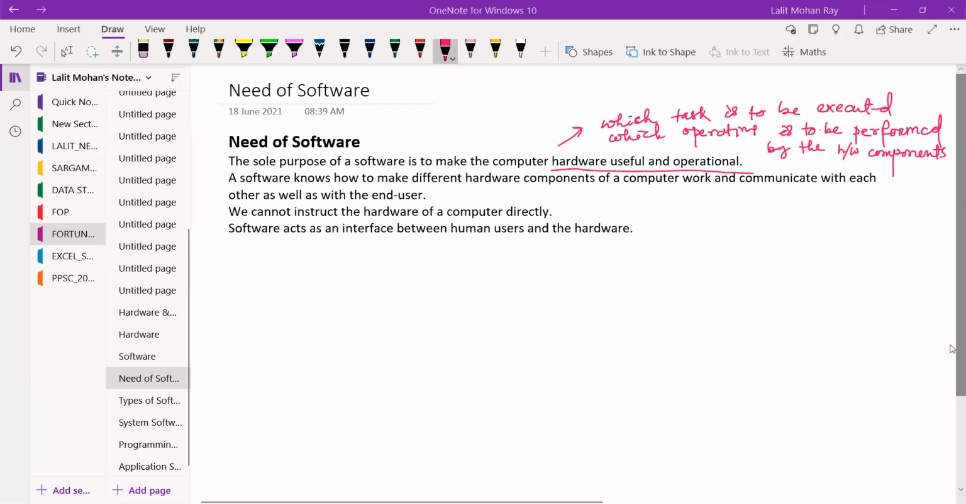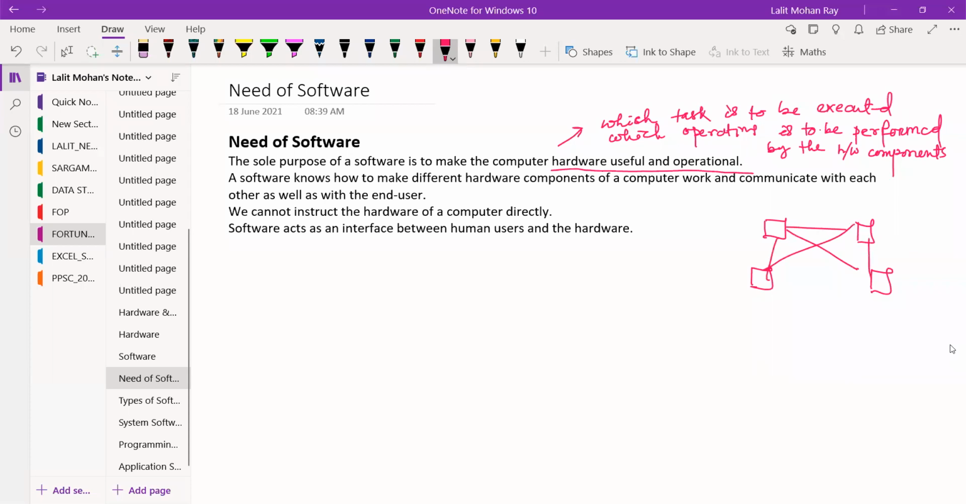So the next point is a software knows how to make different hardware components of a computer work and communicate with each other as well as with the end user. Computer hardwares, computer physical components are there. How can they communicate with each other and the end user? End user means the user who will finally use the product, or who will get the final output. This is the end user.